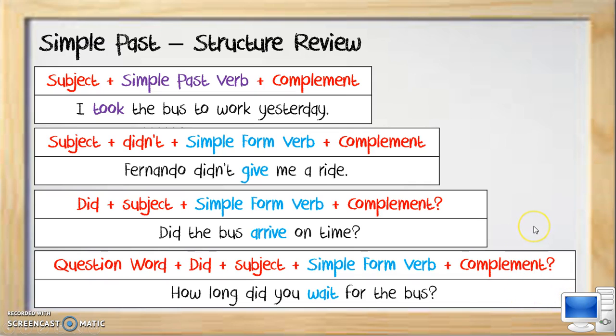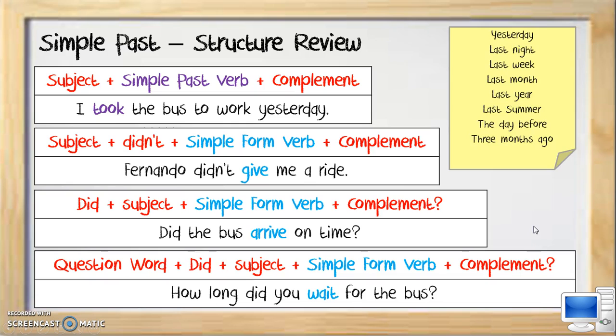Before we move on to the next tense, remember that there are time markers for each tense since it happens in a specific time, in a definite time. Those time markers can be yesterday, last night, last week, last month, last year, last summer, the day before, 3 months ago.